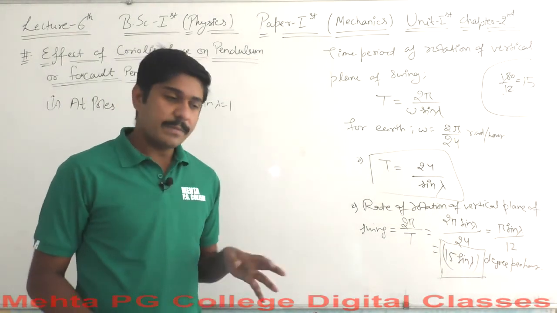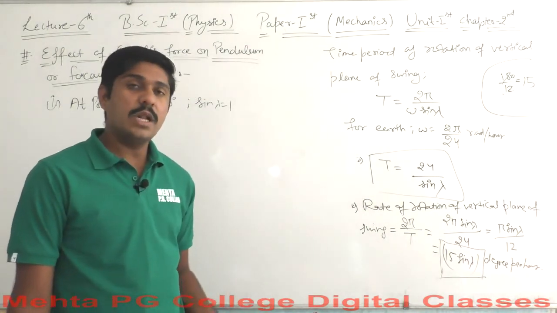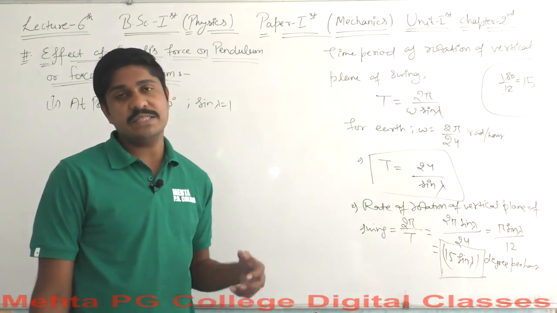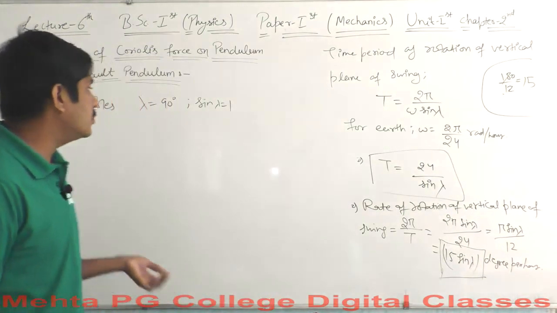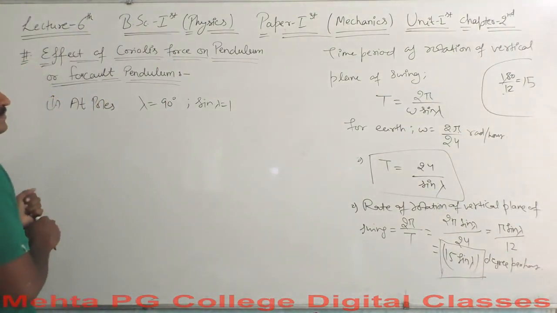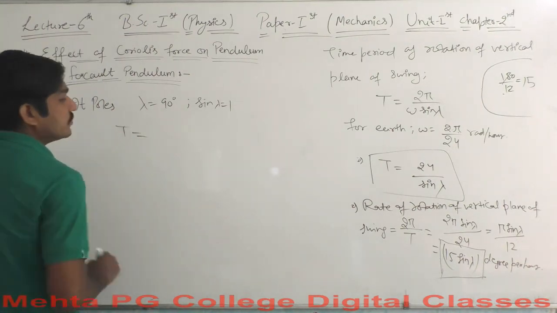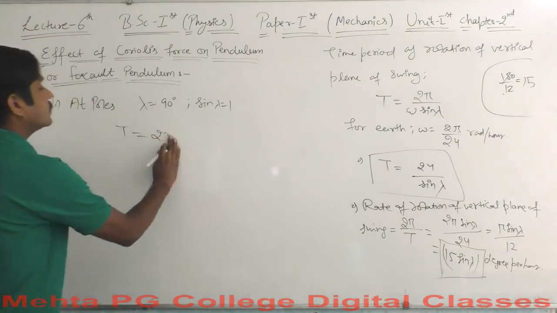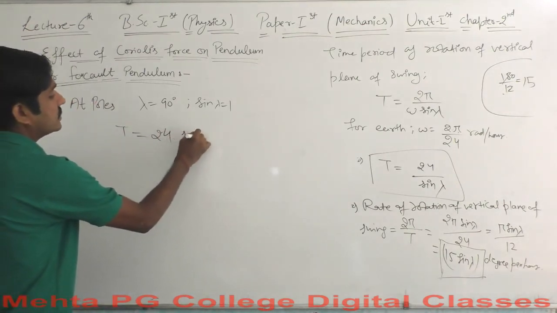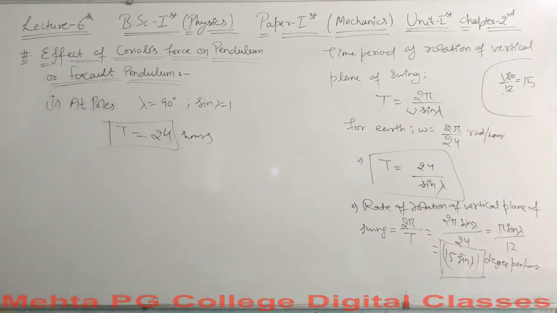That doesn't matter, because the north pole has a latitude of 90 degrees, and the southern pole also has a latitude equal to 90 degrees. So for both the poles, lambda will be equal to 90 degrees, and then sine of lambda will be equal to 1. So what should be the value of time t there? The time t will be equal to 24 hours. The vertical plane of swing will take 24 hours to complete one full rotation.